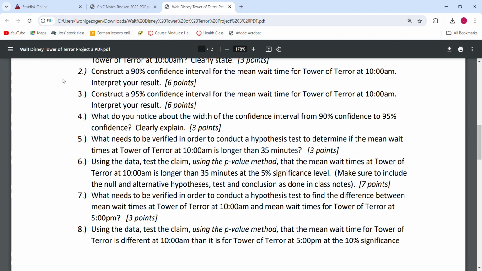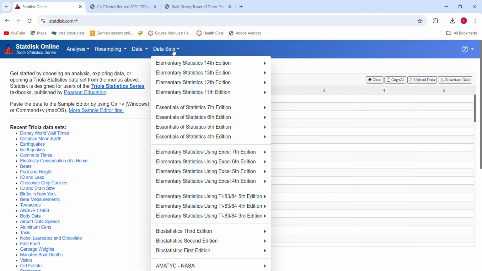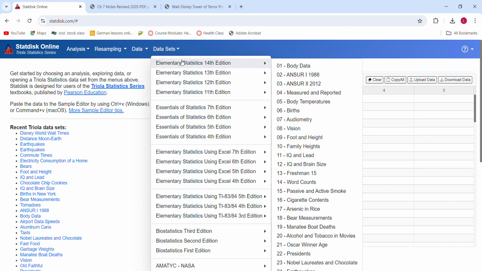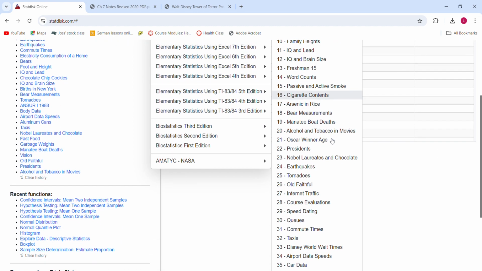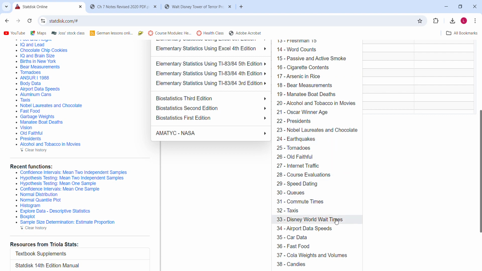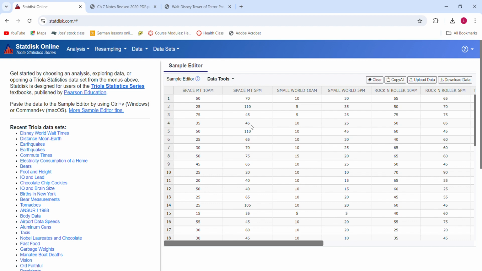I'm going to go over to StatDisk, since this is one where we do need to use it. The first thing I need to do is input my data. It's given on the project, but we're going to be using the 14th edition, and it is dataset 33, so you need to scroll a little bit to find it. You should see Disney World wait times. If you select that, it inputs all the data. You'll notice you have Space Mountain times, Small World times, Rock and Roller times, and so forth.